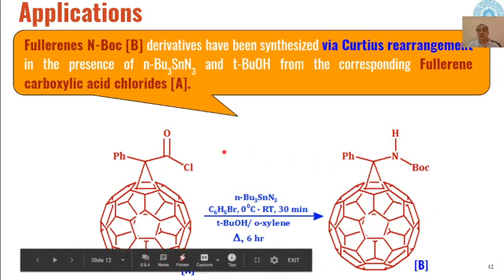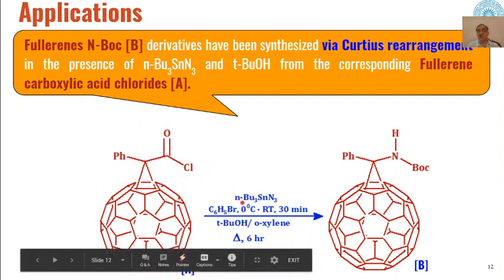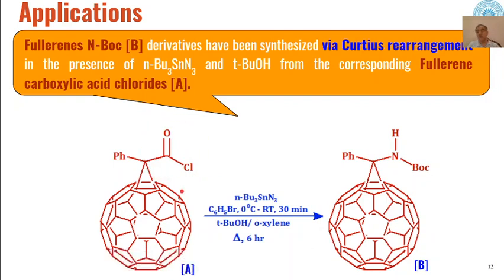Then the Curtius rearrangement has been extended to fullerene also. So unprotected Boc-aminofullerenes have been synthesized through Curtius rearrangement. When these carboxylic acid chlorides of fullerenes are reacted with tributyltin azide, we know that this azide will be transferred to this halogen. So tributyltin chloride will be formed and the acid azide of this fullerene will be formed.